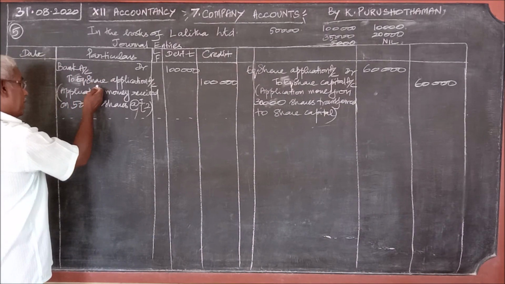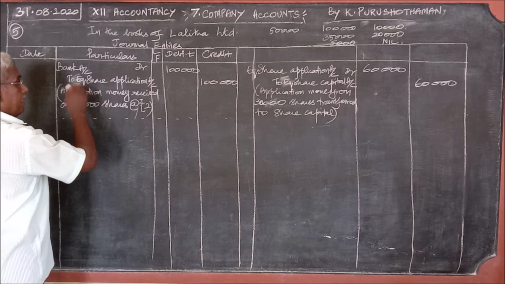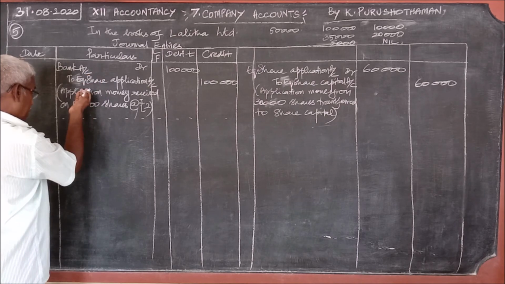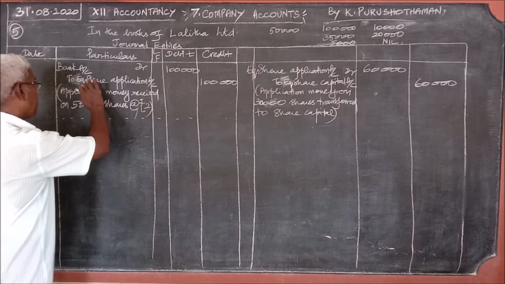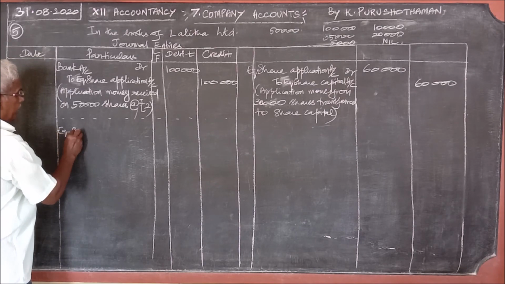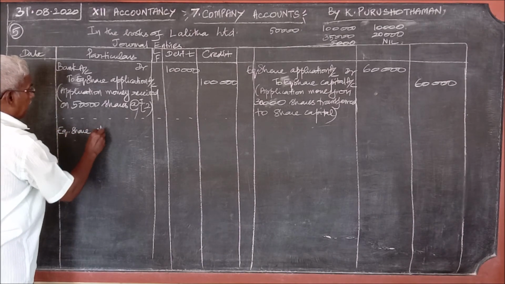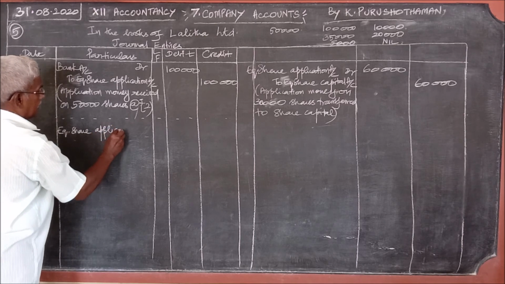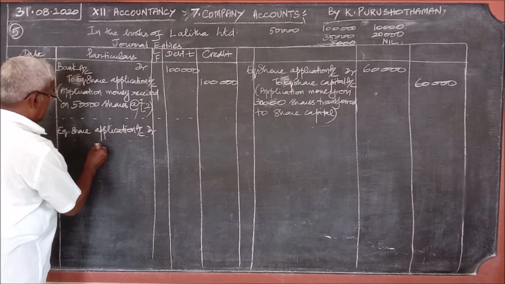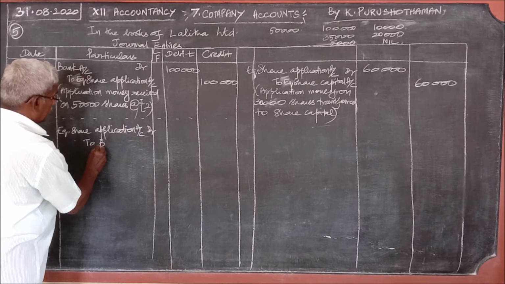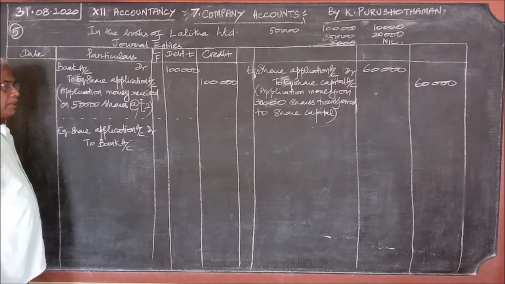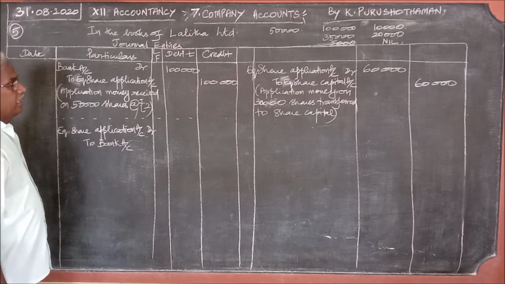When you receive the money, there is one journal entry; when you pay back, the reverse journal entry. What is it? Equity share application account debit to bank account.